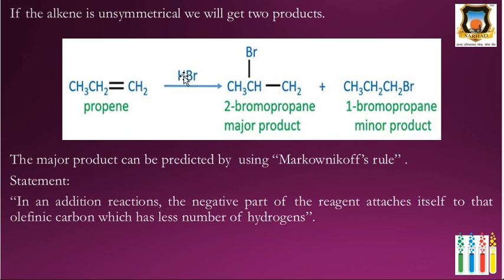But if the hydrogen attaches to the second carbon, it gives a primary carbocation, which is not stable. Therefore, 1-bromopropane proceeds through a primary carbocation, so it is the minor product, and the reaction always proceeds through the secondary carbocation.